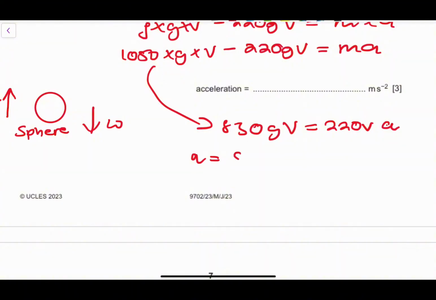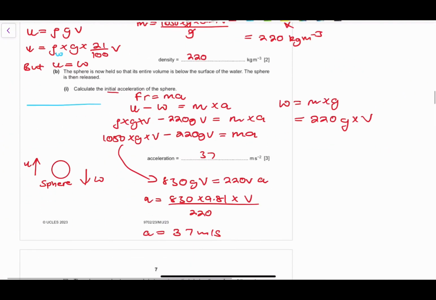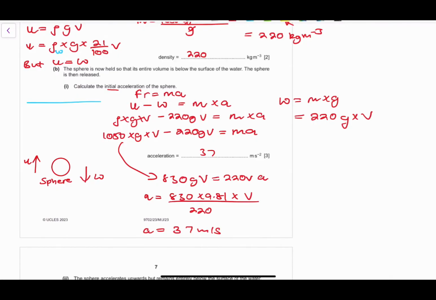So acceleration will be 830 times 9.81 times the value of v divided by 220 v gives us an acceleration of 37 meters per second squared, okay? Very important. So just remember this, we have upthrust acting on the system and we have the weight which is acting downwards, right? So the upthrust moves up, the weight moves down. Initially, the upthrust causes the ball to move up.